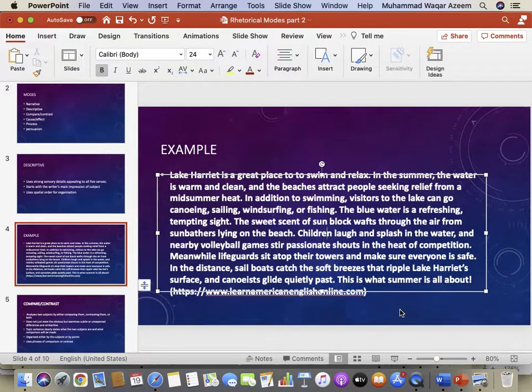So for example, white towers. Whiteness is something we can visualize, therefore that becomes sensory detail. All right, so you all got the idea of what sensory details are.